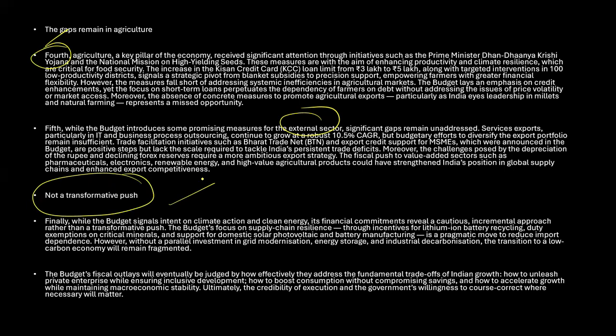So what we are trying to do is give a push and some incentives to anybody who is helping in climate action, whoever is working with lithium-ion battery recycling, or on critical minerals, where we are also giving some kind of rebates. There is also support for domestic solar photovoltaic cell and battery manufacturing. So for all these people, there is going to be some kind of incentive. So this is another thing.